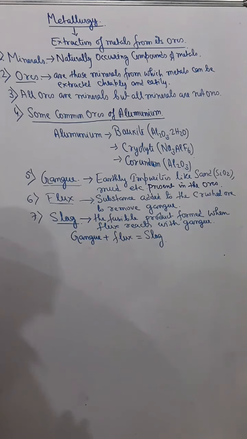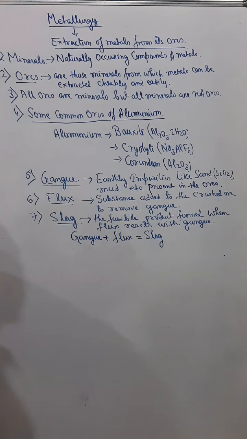Now, what are minerals? Minerals means the naturally occurring compounds of metals that we find in the earth crust. In the earth crust we find many compounds of metal, like limestone, calcium carbonate, bauxite, hematite. All these are minerals that we get naturally, that is, the naturally occurring compounds of metals. In nature we find many compounds of metals which are already present in the earth crust.